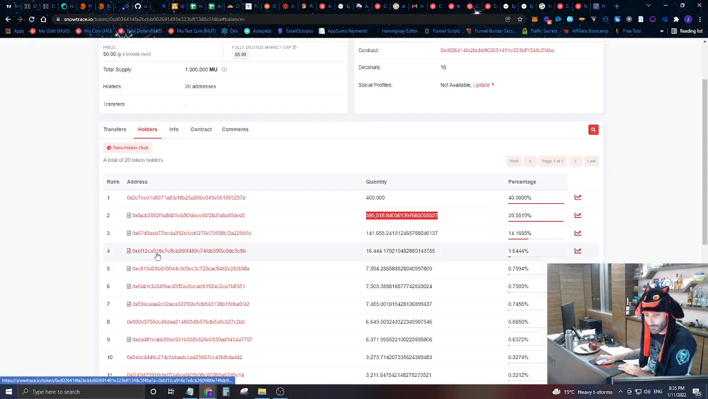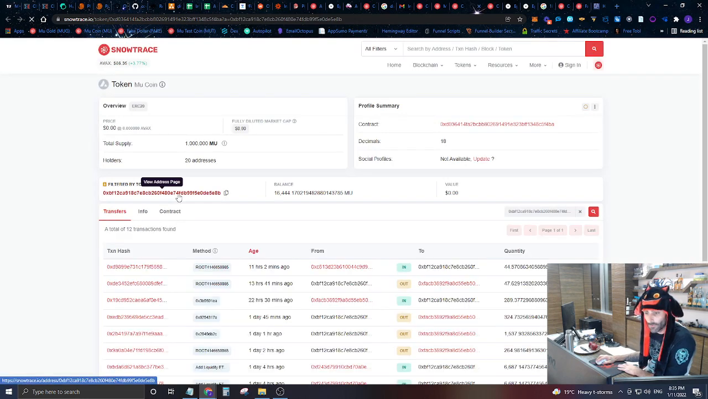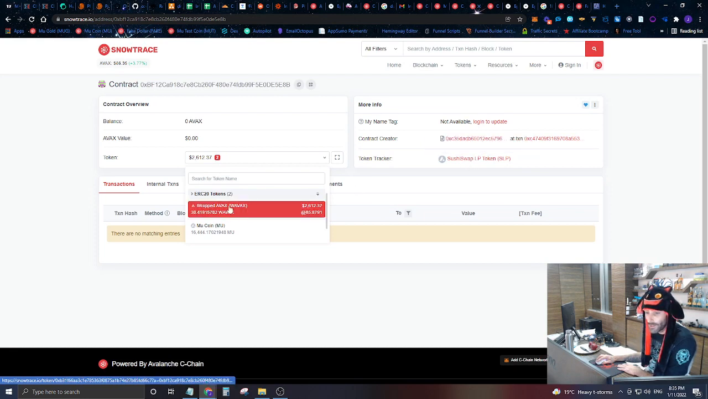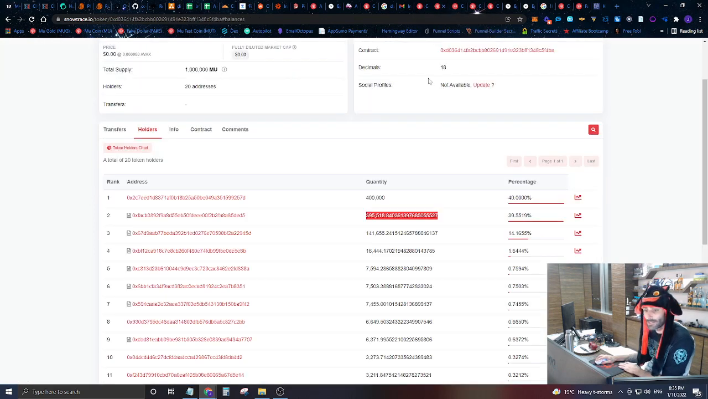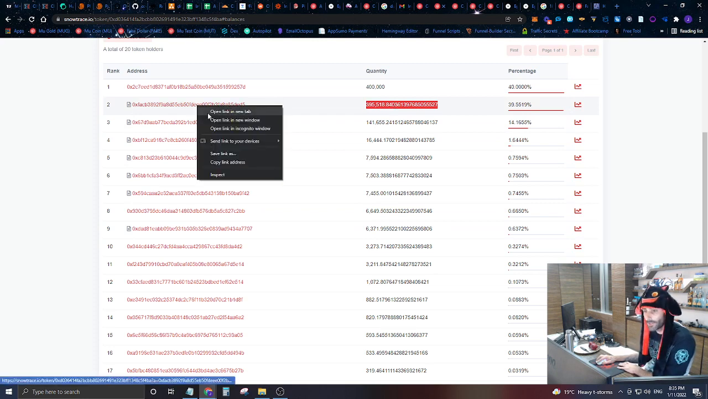And you can see there are several other contract addresses here that are holding mu coin. This contract address here is a contract address on SushiSwap that's holding 30 Avax and 16,000 mu coins. And you can see all of these are contract addresses. This one's holding the most mu coins, almost 400,000 mu coins. These are all liquidity pools.